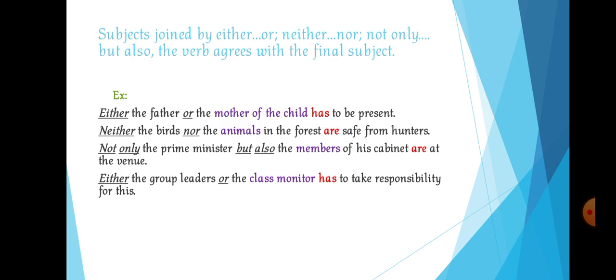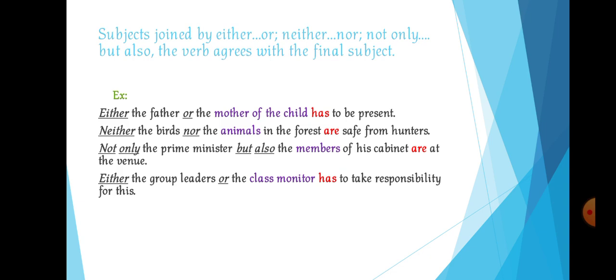Similarly, see this third one. Not only the Prime Minister, but also the members of his cabinet are at the venue. Are is plural because the second subject, members of his cabinet, is plural. Either the group leaders or the class monitor has to take responsibility for this.